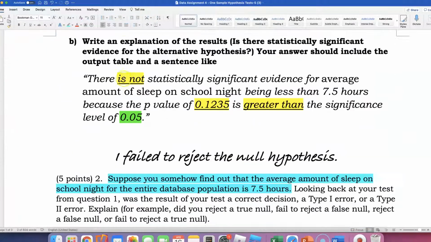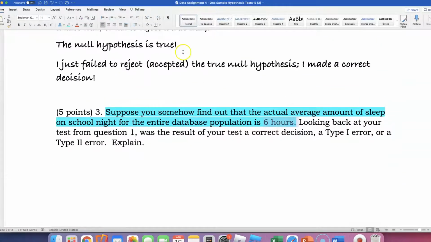Okay, so what they just said in this blue statement is that the null hypothesis is false. Because the null was assuming that it is equal to 7.5 hours. The blue sentence is saying that it is actually equal to 6 hours. So the null hypothesis is false.